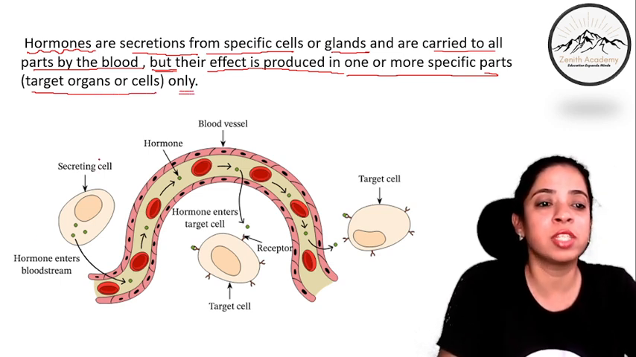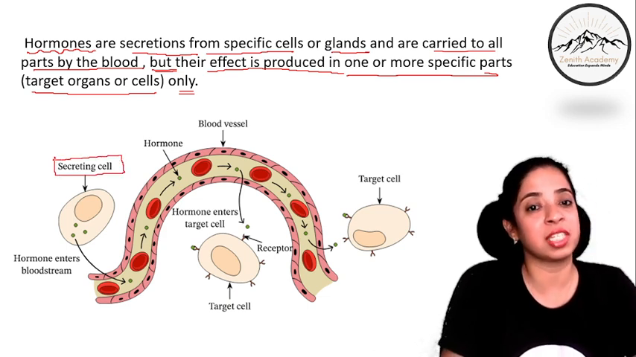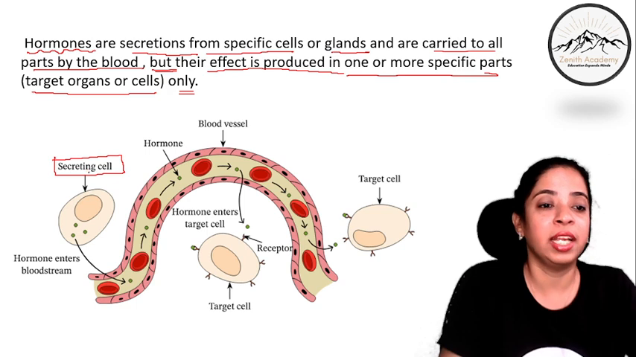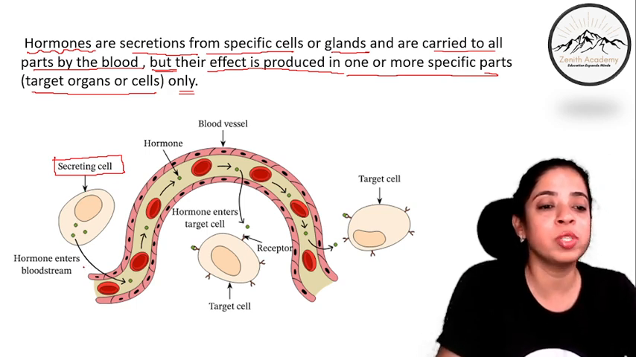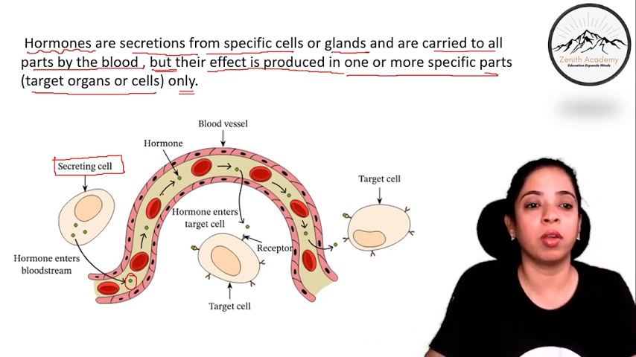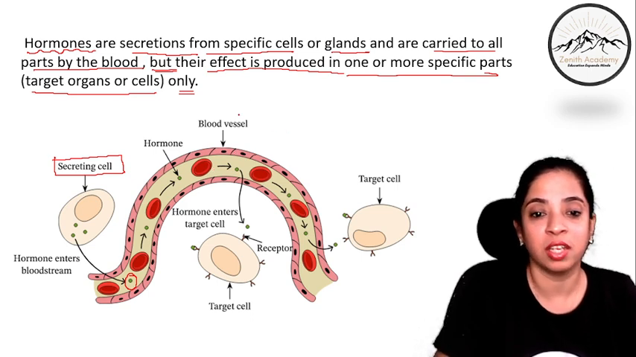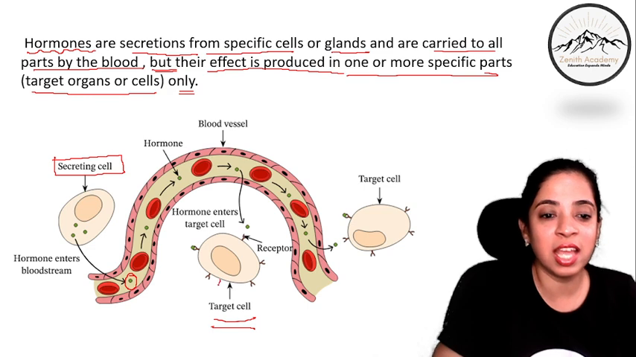Now you see, this is the secreting cell. It can be a specific cell or a gland. It is secreted by this. Can you see these green colored hormones? Now these hormones enter the bloodstream. The blood takes it to each and every organ, but not everywhere it is released. Now here you can see a target cell.